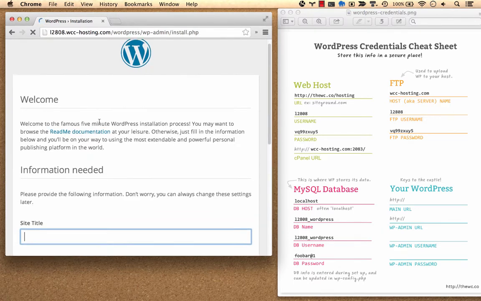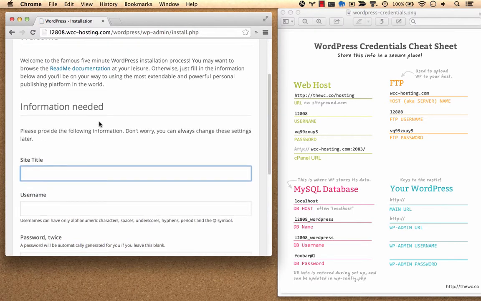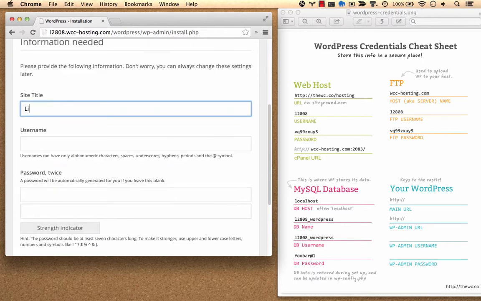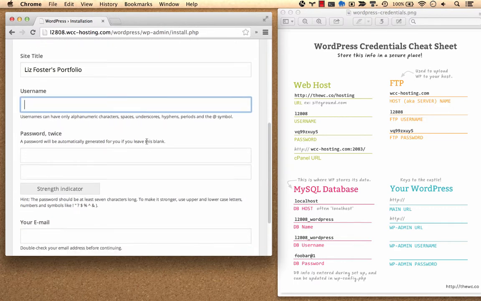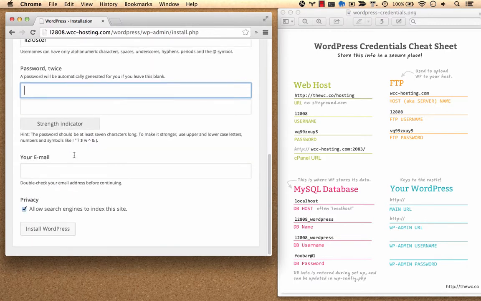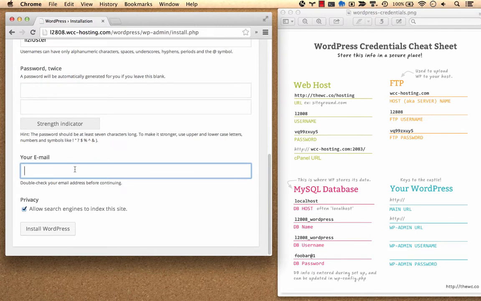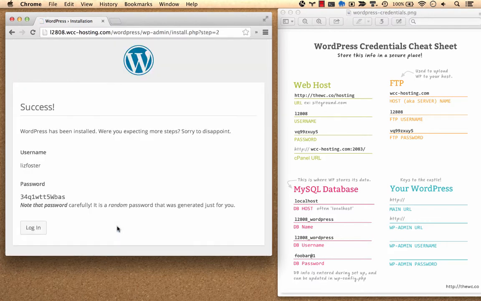Next up, WordPress is going to ask you for some basic settings. Give your site a title. You can change this later, so don't worry about choosing the perfect name right now. Next, pick out a username and password, which will be what you use to log into your WP admin dashboard. We're going to let WordPress generate a password for us just to make sure it meets the strength requirements. Finally, throw in your email, and unless you want your site to stay out of search engine results, leave the search engine box checked. Wrap it all up by hitting the Install button. Don't forget to record that password.